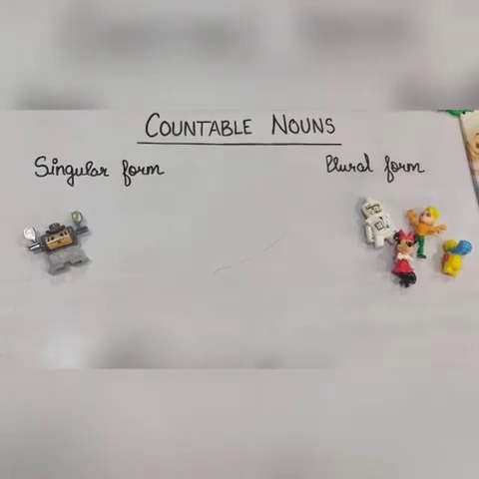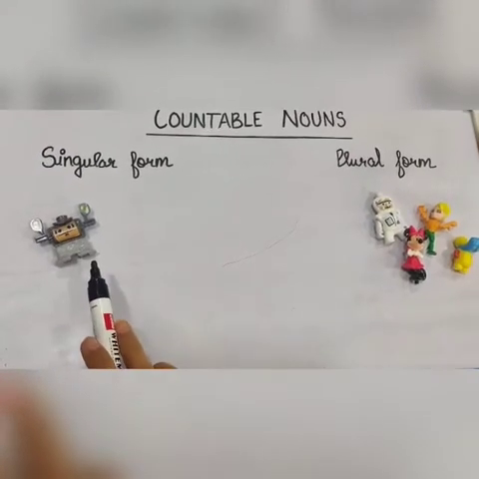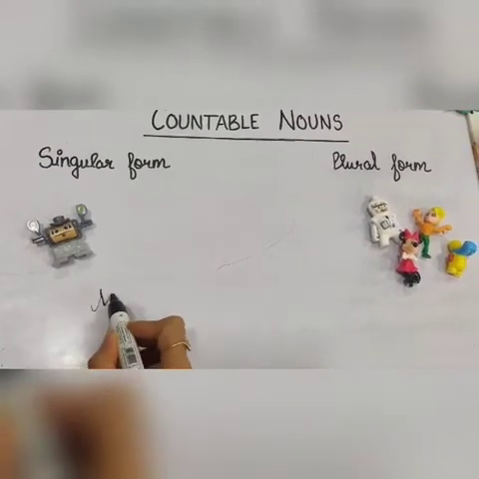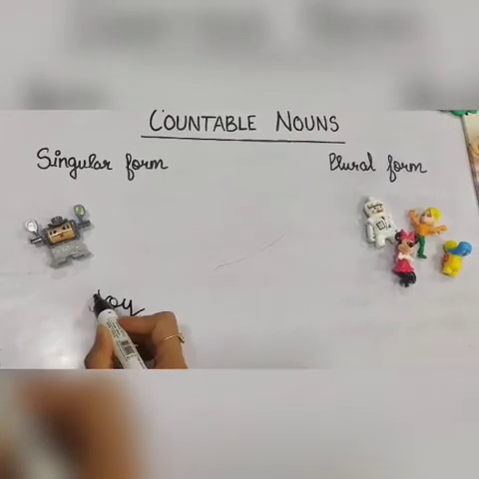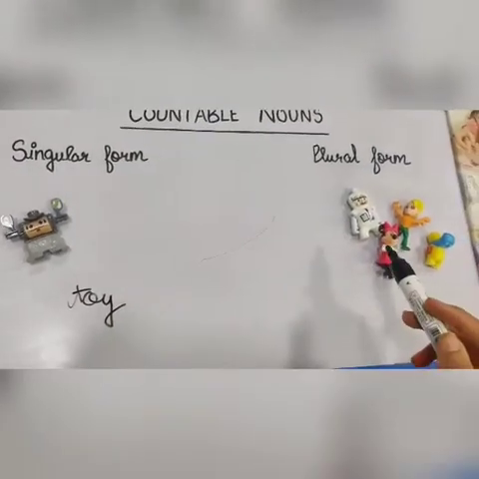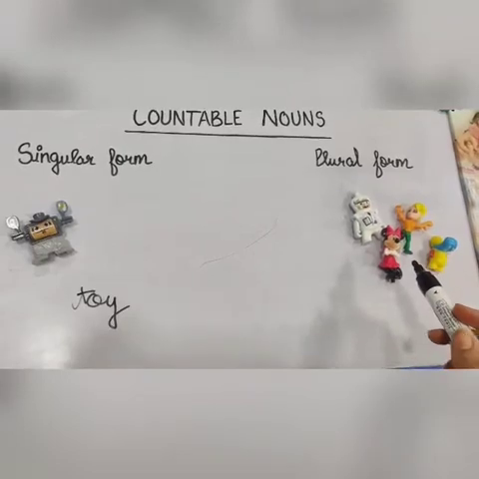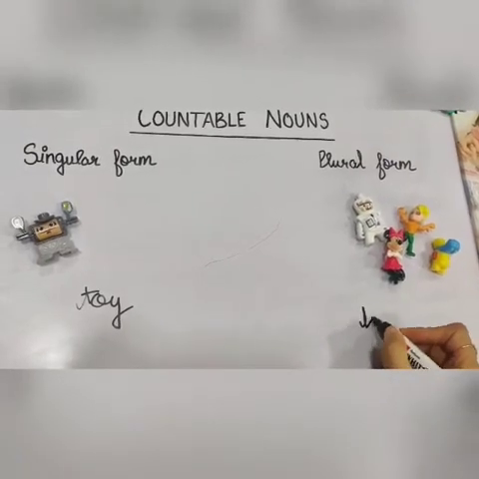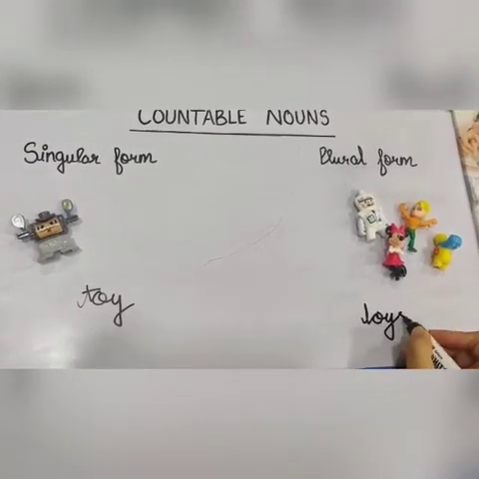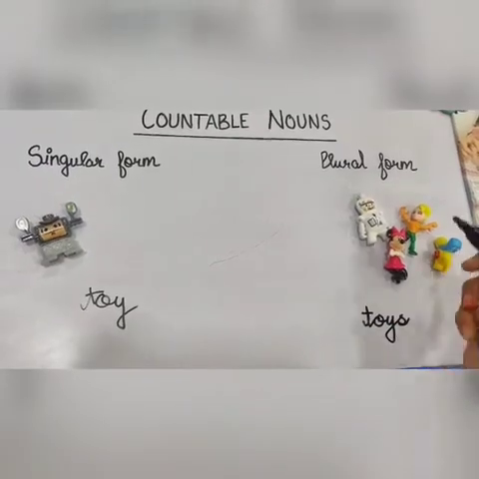Another example. Here there is one toy. So we will write here toy. Toy is a singular form. And here there are more than one toy. So we will write here toys. We will add s to the word toy. So it becomes plural form.